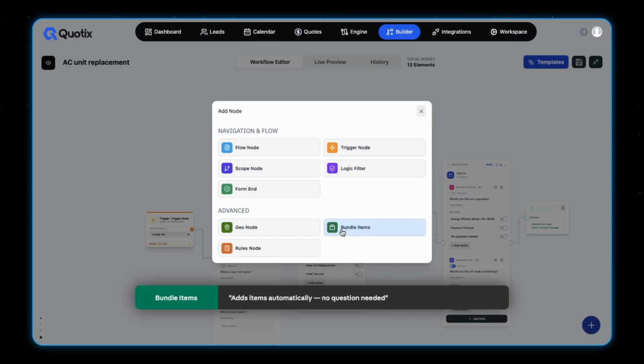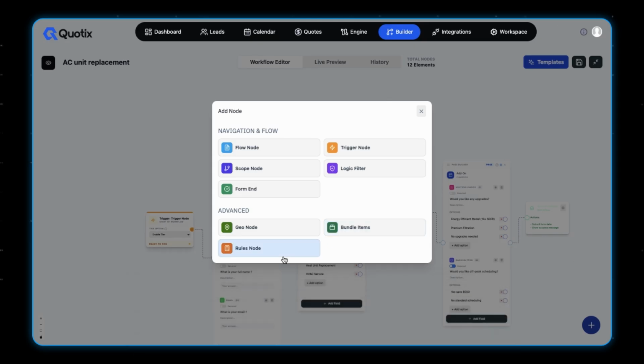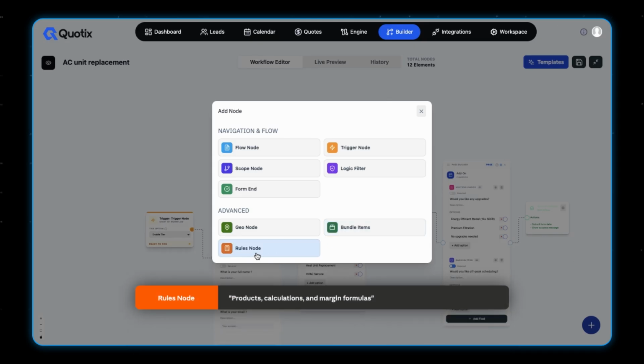So you add this as a bundle of materials, if you will. And this node basically focuses on calculations. So you need to have different products. Each product has its own calculations, and you need to have margin formulas. This is the node to do that.